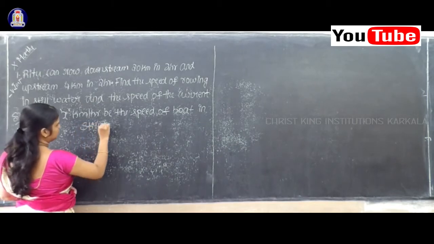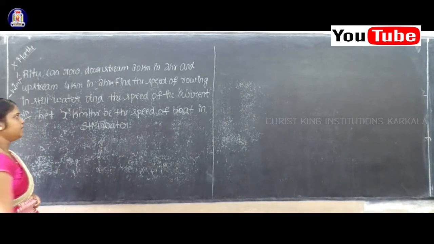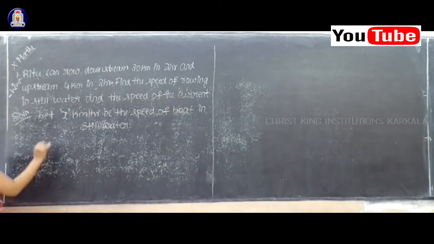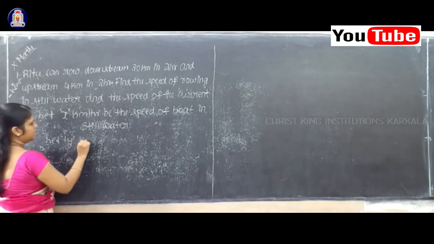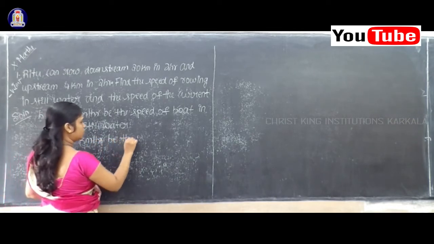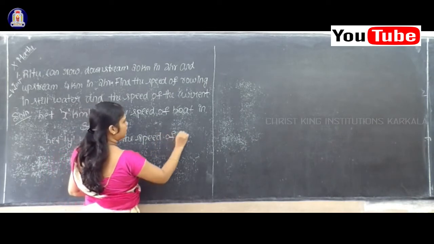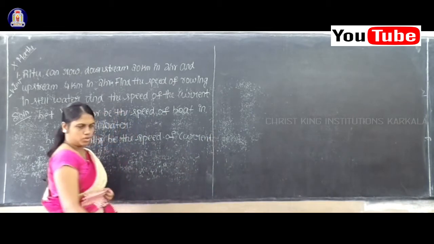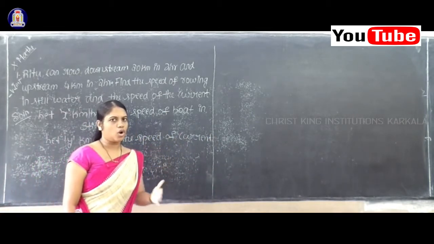Next, another question: find the speed of the current. So I will consider let y kilometer per hour be the speed of current or stream. Current or stream, both are the same. Let y kilometer per hour be the speed of current or stream.